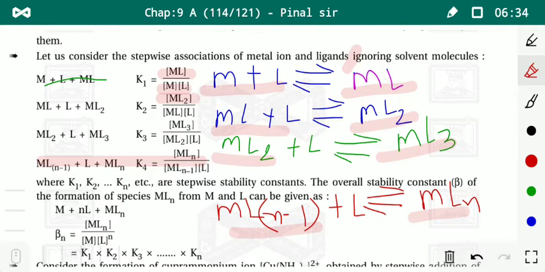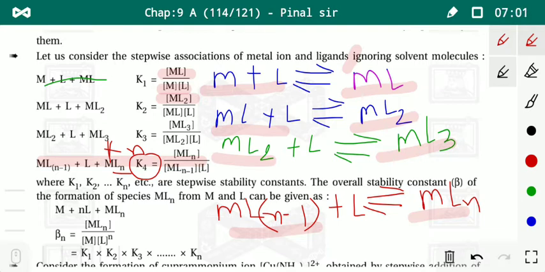Where are K1, K2, Kn? We can write here Kn. It is Kn, not K4. K4 means here 4 moles of ligand are attached, and we can consider it as K4. Okay, where K1, K2, Kn etc.